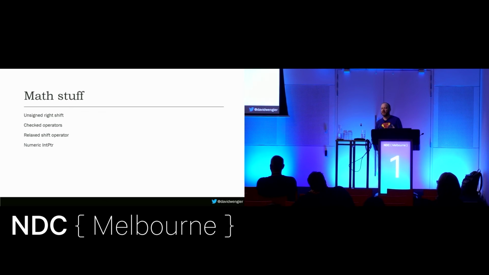It's always been in C#, but you couldn't define different operator behaviors under these conditions, which was a bit weird, so now you can. All of the math stuff uses checked operators, but I don't know if it'll leak out. The relaxed shift operator, I love they use the word relaxed. What this means is that shift operators, so left shift and right shift, previously they could only be used on ints. And now they can be used on any type you like. You can just define a shift operator.